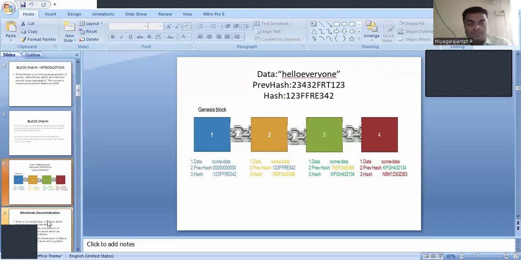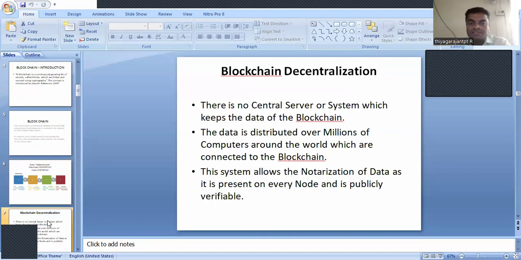And we discuss blockchain decentralization. So what is decentralization? In this blockchain, we do not have any servers. There is no central server or system which keeps the entire data of the blockchain. The data is distributed over millions of computers around the world, which are connected to the blockchain. They are connected to the n number of blocks.